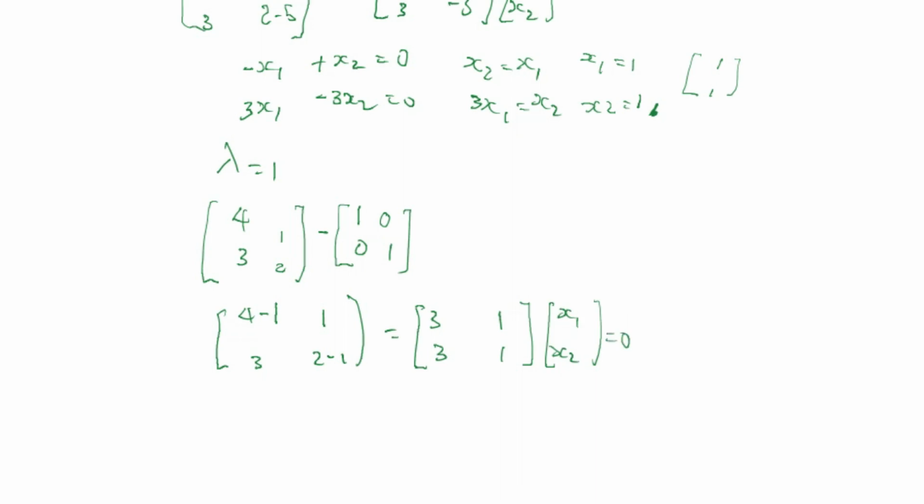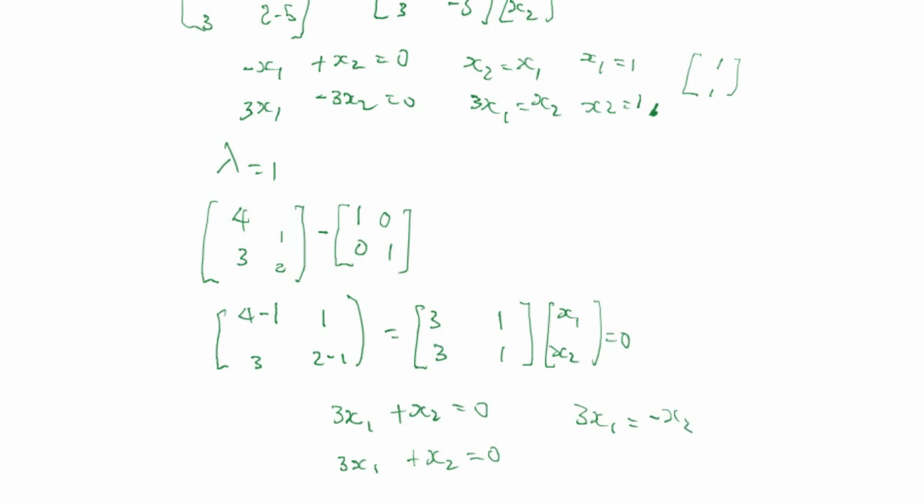So multiplying the two matrices together, we have 3x1 plus x2 is equal to 0. The other one we have is 3x1 also plus x2 is equal to 0. So using our equation 1, we have 3x1 is equal to minus x2.